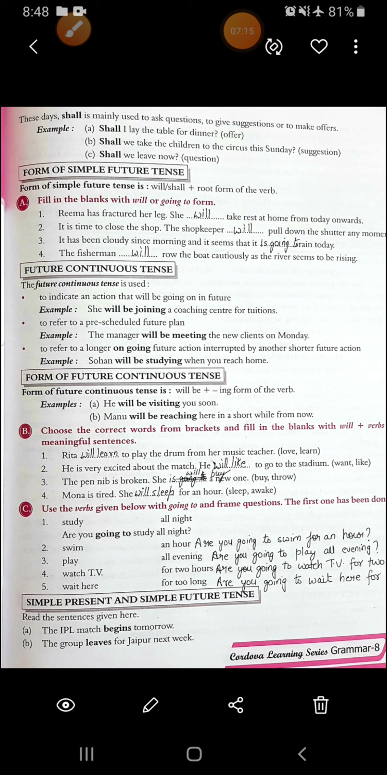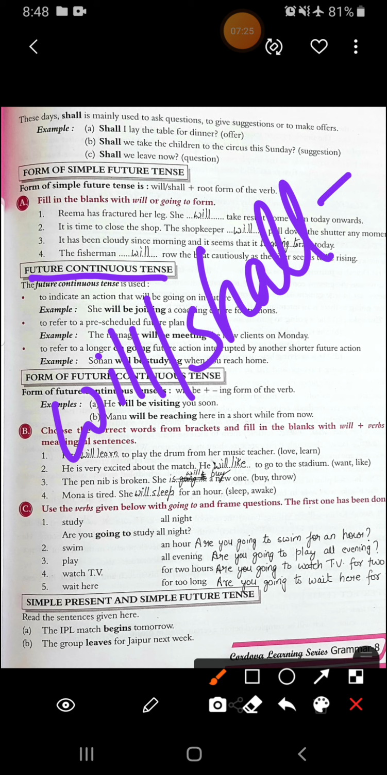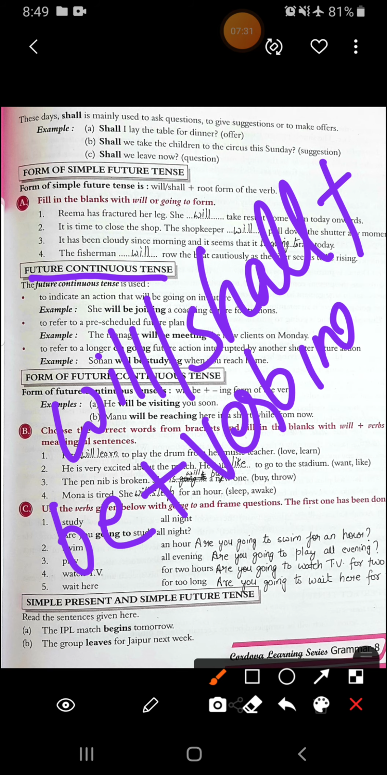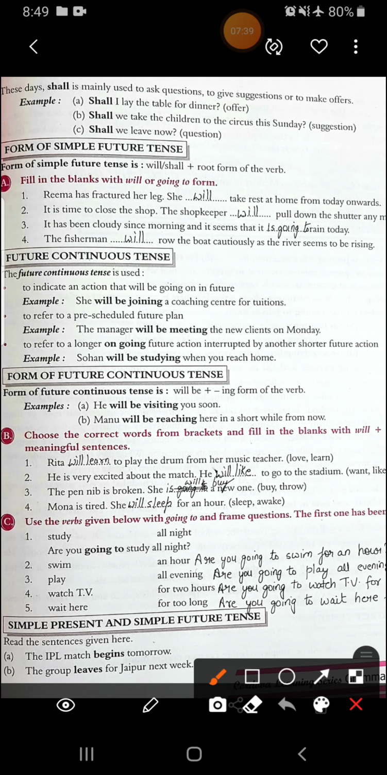Alright. Now the next form is future continuous tense. And how do we write future continuous tense? It's will, shall, plus be, plus verb ing form. The future continuous tense is used to indicate an action that will be going on in the future. Like, she will be joining a coaching center for tuitions. So this is going to happen. This action will remain there or will be going on in future as well.